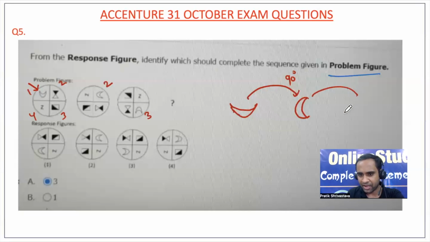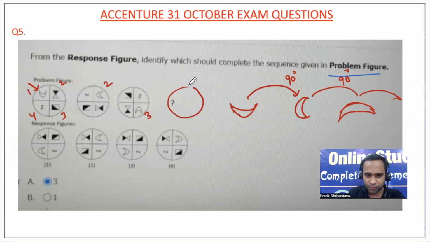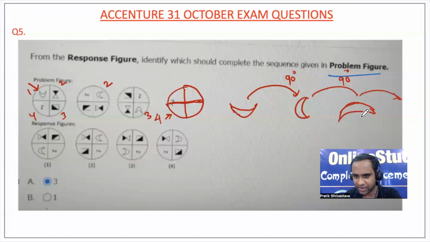And what has happened here? If you visualize, again a 90-degree shift. Next, definitely the position will be position 4. I'm not looking at all the symbols, because I don't want to waste my time. I know that I have to look for this kind of figure in the fourth one. So the fourth one is this, 1, 2, 3, 4.